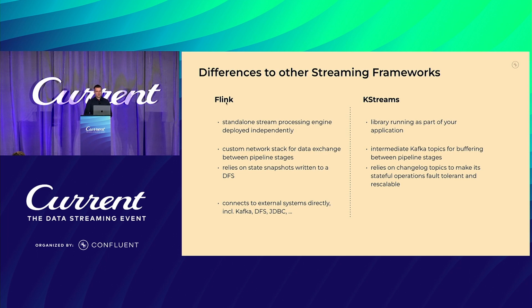Flink connects to a couple of external systems directly, including Kafka, distributed file systems, JDBC, and a lot more. There are a lot of connectors in the world for Flink. For K-Streams, K-Streams relies on Kafka Connect. This also allows you to get data from other systems, but it first has to get into Kafka.